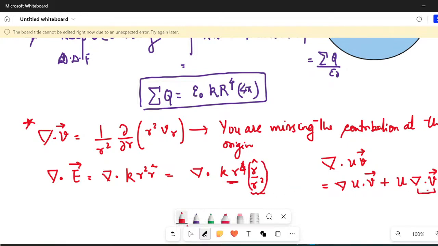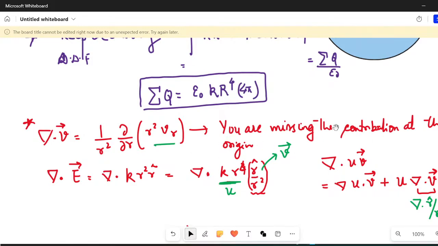Now this will give you a Dirac delta function. If you write this as u, and this as v vector, and apply this property, then del dot v vector would be del dot r cap upon r square. Usually students miss this, and directly apply this formula, and then you are missing the contribution at origin, and you are going to get a wrong answer in the exam.